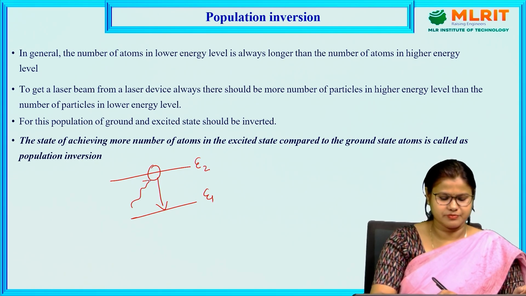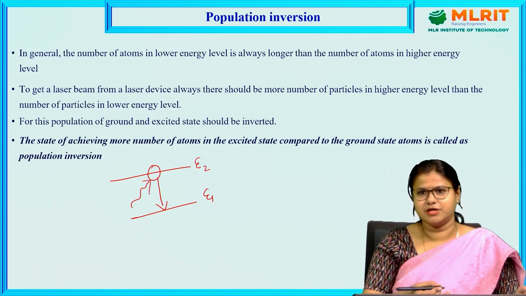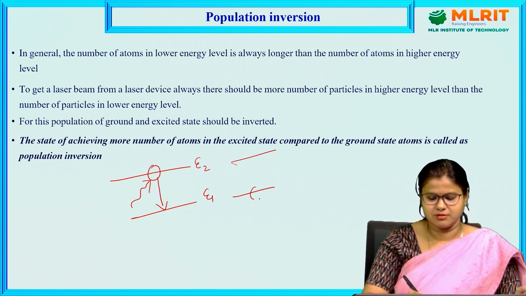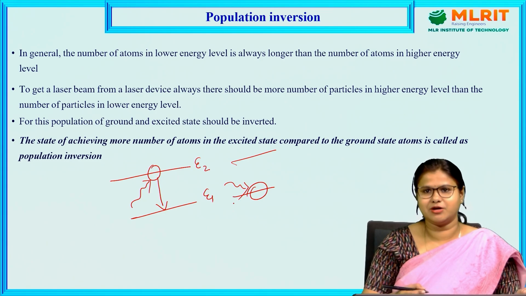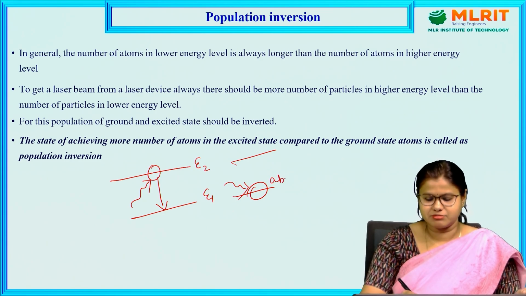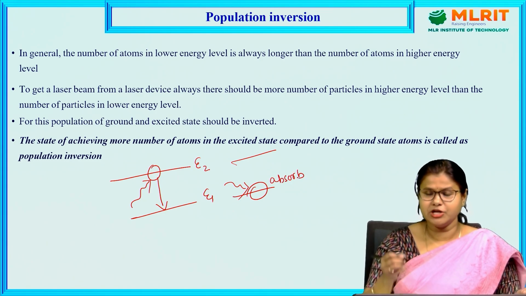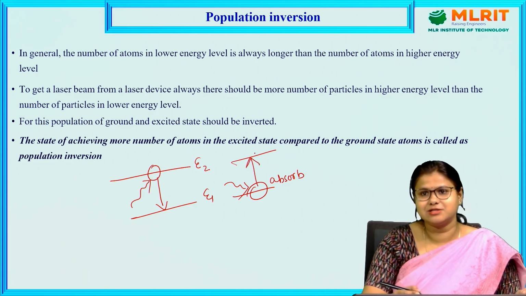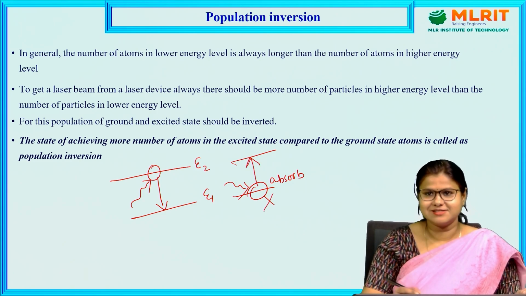Whenever this light falls on it. But if the atom is in a lower energy state, what will happen? If the atom is in lower energy, then whenever a photon falls on it, it will absorb the photon, gain that energy and go to the higher energy level. That time we can't get this laser light.